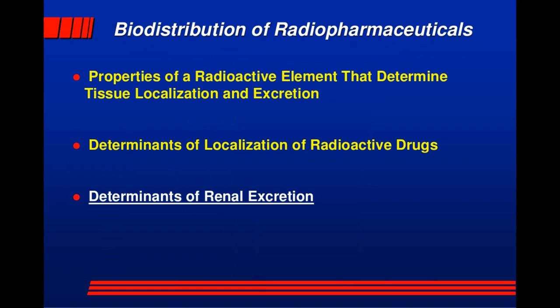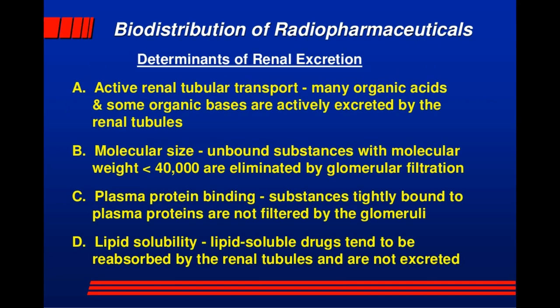The biodistribution of radiopharmaceuticals: properties of a radioactive element that determine tissue localization and excretion, determinants of localization of radioactive drugs, determinants of renal excretion. Determinants of renal excretion. A is active renal tubular transport. Many organic acids and some organic bases are actively excreted by the renal tubules.